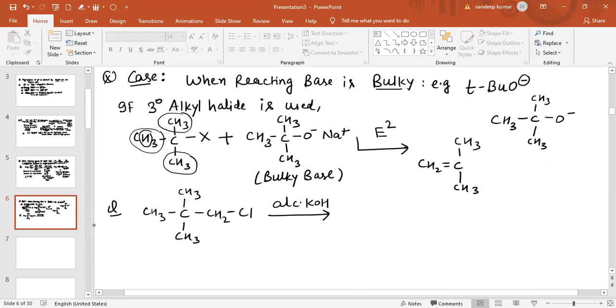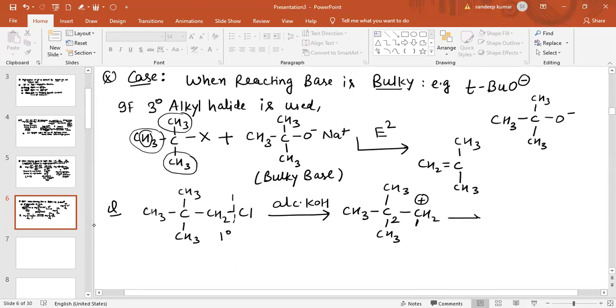In this case, this is basically a 1-degree alkyl halide. So for a 1-degree alkyl halide, in the first step there is formation of carbocation, like this. CH3, CH3, and also positive charge on this carbon atom. Then this is first and this is second.